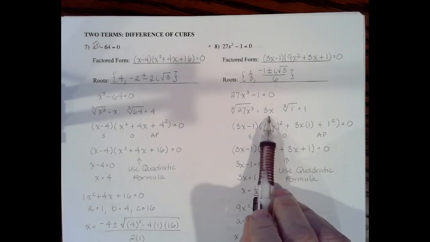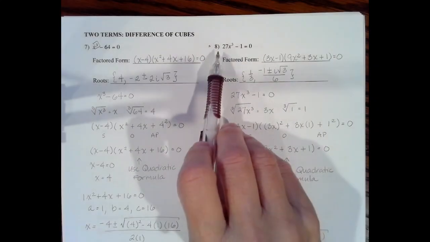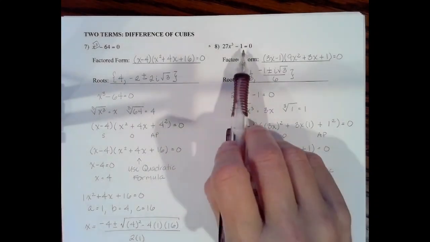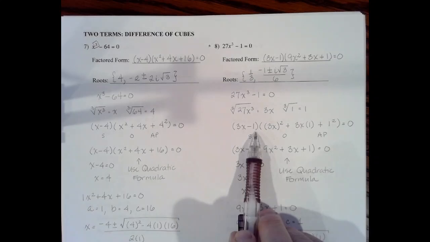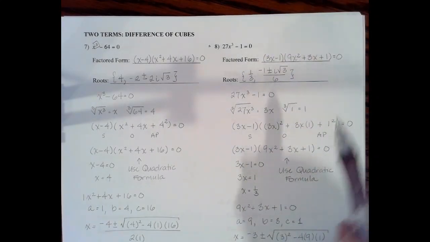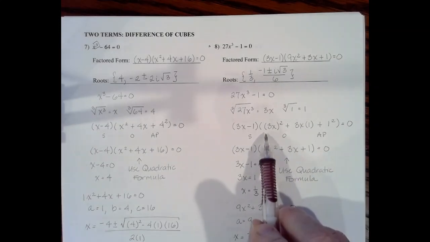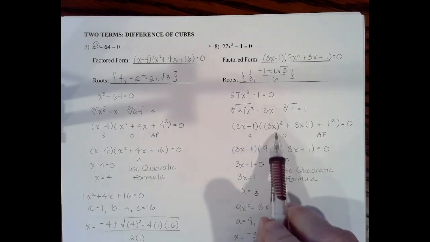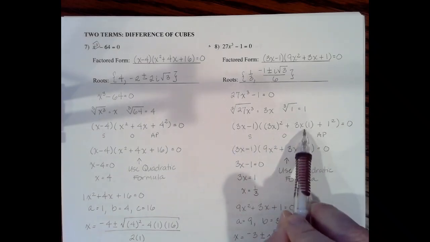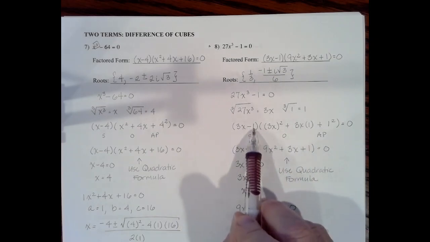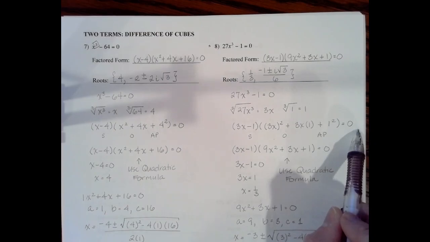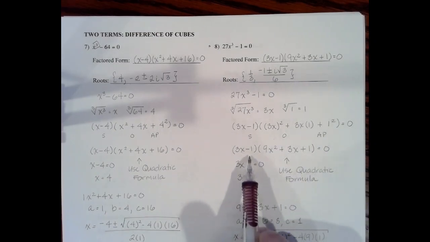So remember what we're going to do. In the first one, since 27x to the power of 3 comes first, we're going to copy the 3x first. 1 is in the back, so again, I'm going to copy 1 in the back. And I'm going to put a subtraction sign because they have the same sign as the original polynomial. And then remember what we have to do. This one's going to be a little bit more complicated. We're going to take 3x and square it. Then we're going to multiply these two together, 3x times 1, to get the middle term. And to get the last term, we're simply going to take the 1 and square it and set everything equal to 0.